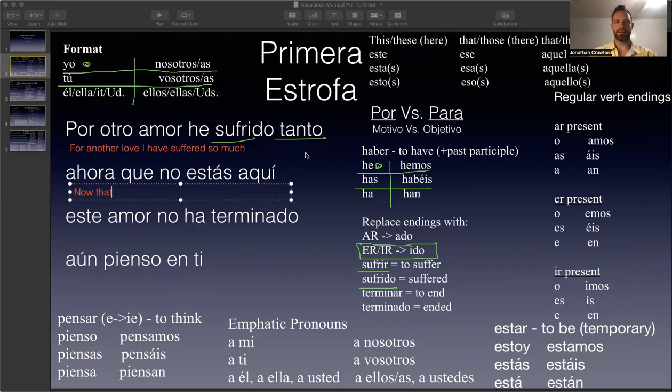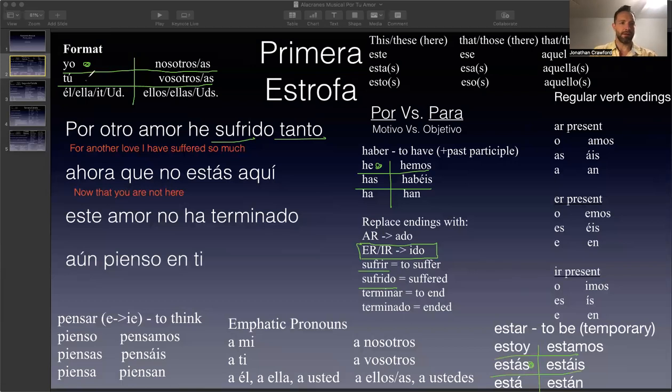No estás aquí. So this is the verb estar. Estar means to be. Ahora que no estás aquí means now that you are not here. Why does it mean you are not here? And the reason why is because estar, if you go down here and we put in the little green lines, estás is the middle one on the left.